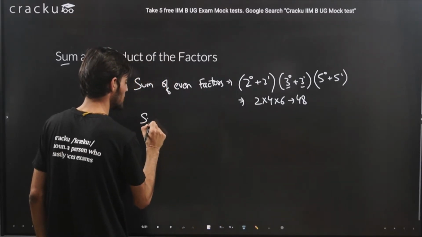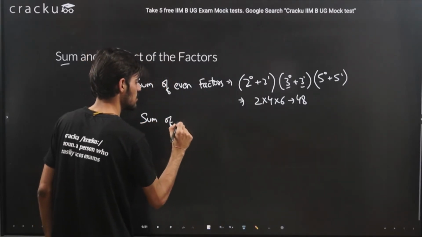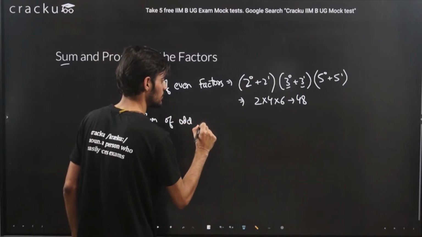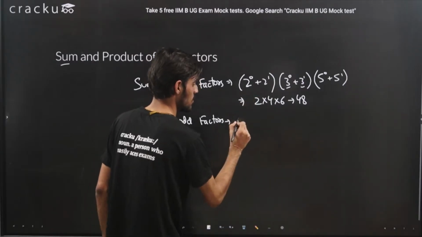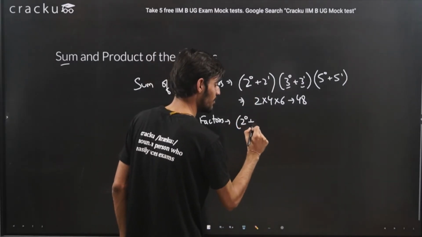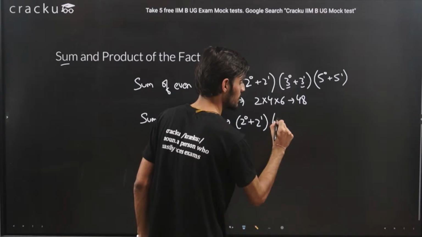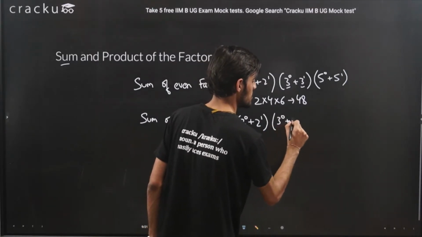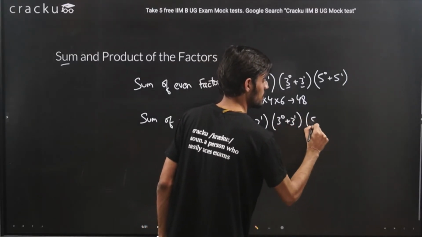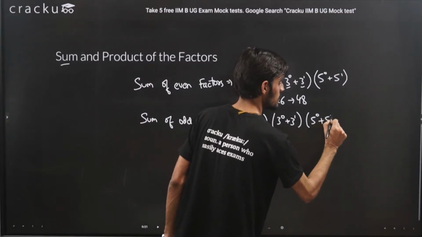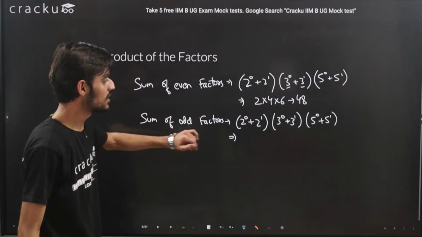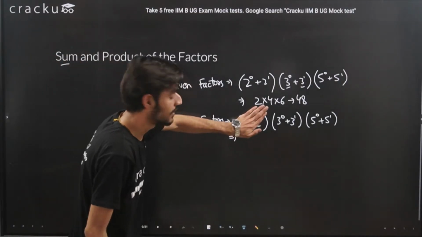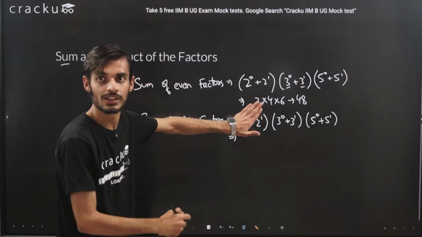Now using the same logic, we can calculate the sum of odd factors also. So what we can do here is, again, I am writing just for better understanding. Because we need to calculate the sum of odd factors, we will just not look at the 2 power, because 2 will give us even numbers.